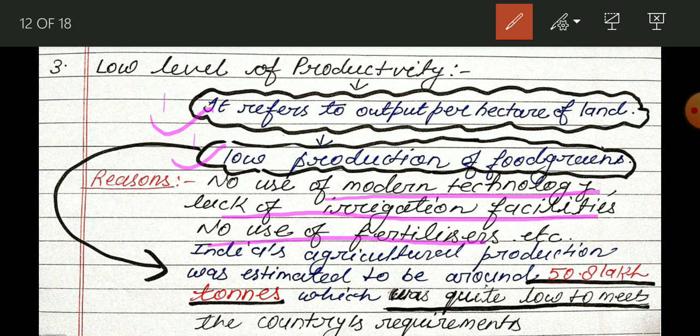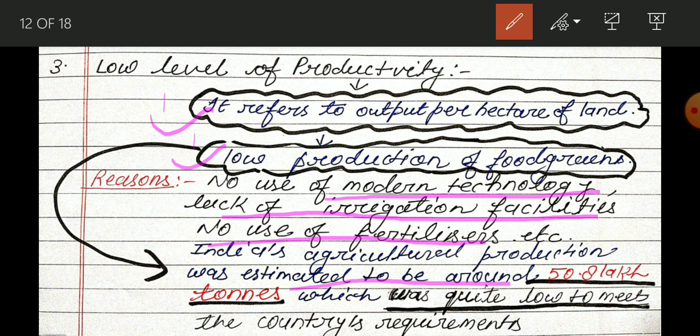Okay, so in this way, at that time India's agriculture production was estimated to be around 50.8 lakh tons, which was quite low to meet the country's requirement. 85% people are engaged, and they are only able to produce how much? 50.8 lakh ton. Okay, and that is quite low. So I think now you are able to understand this topic.